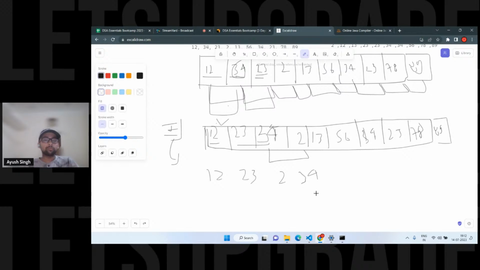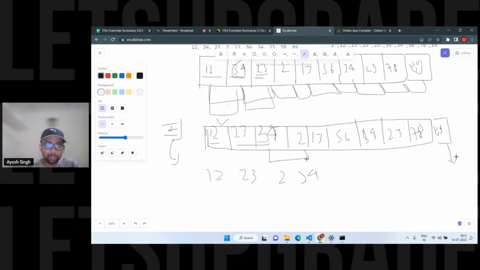Someone can say that as well. In the first iteration, when the first traversal completes, the largest element, if you are sorting in ascending order, is going to be placed into the last position, or it will be sorted. That's what the first iteration will do. Then the second iteration will place the second largest in the second-to-last position. If you have 10 elements, that will be the 8th index.